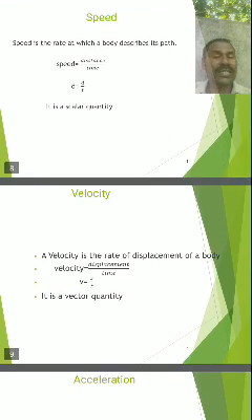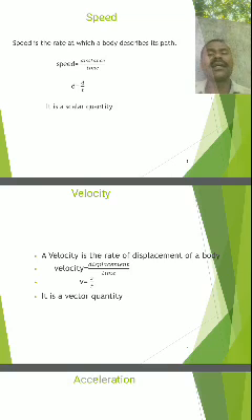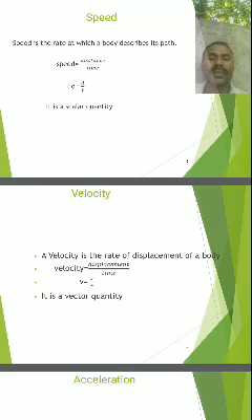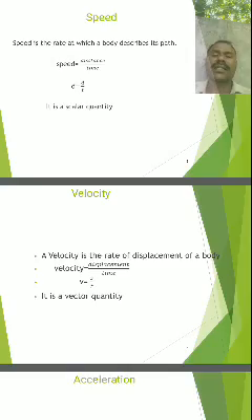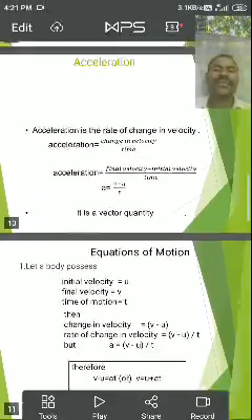Displacement is a vector quantity, and the rate of change in displacement is called velocity. That's why velocity is also a vector quantity, because displacement has one particular direction.